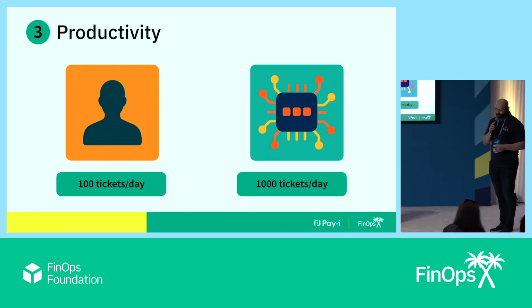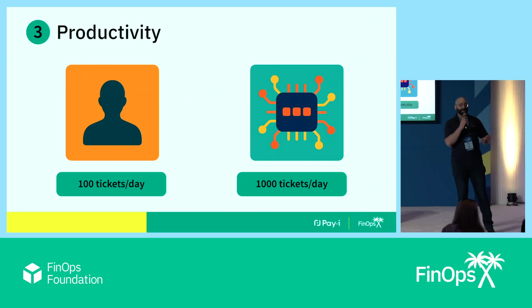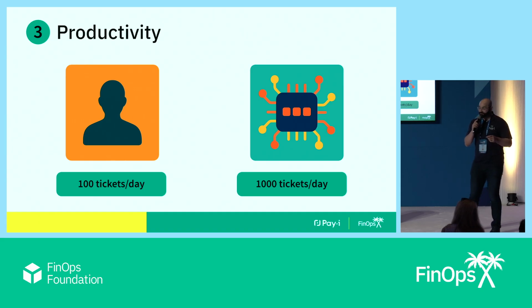And number 3 is productivity. So let's imagine I've got an agent where, as a human, I can process 100 tickets a day. But with my agent, I can process 1,000 tickets a day. However, some number of those tickets are wrong, and I have to either redo them, or I have to review and understand what's going on. So how does that impact productivity?